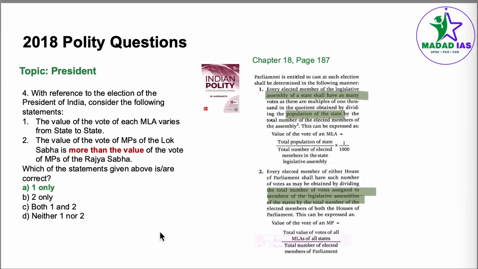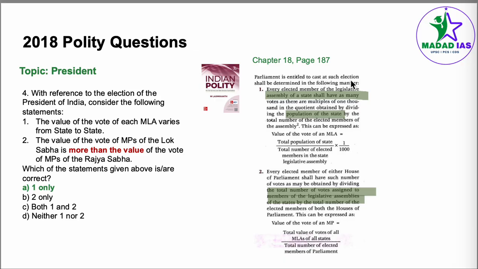Coming to question number 4, the topic is the President's election. Here we can go very specifically to chapter 18 of M. Laxmikanth, page number 187. With reference to the election of President of India, consider the following statements. The value of vote of each MLA varies from state to state. The value of vote of MPs of Lok Sabha is more than the value of the vote of MPs of Rajya Sabha. Now here we go to page number 187.